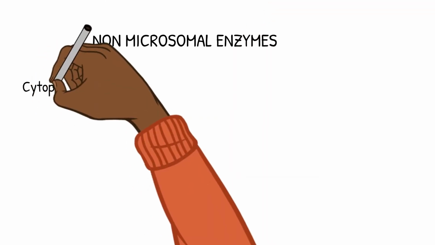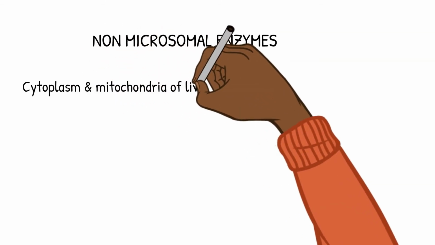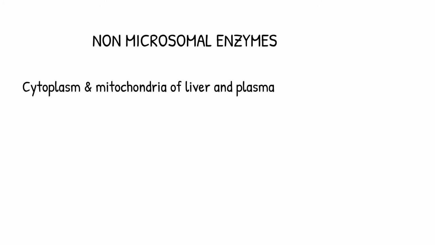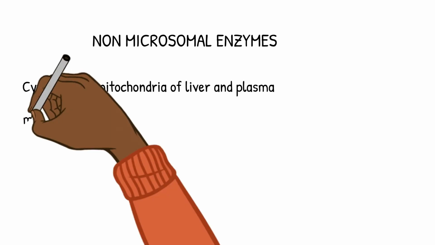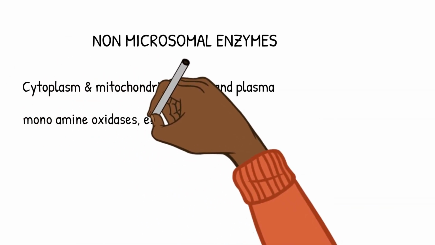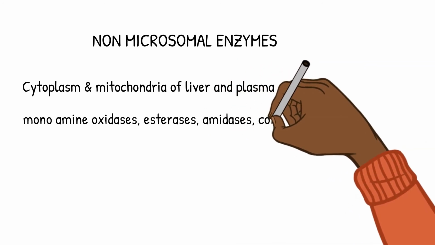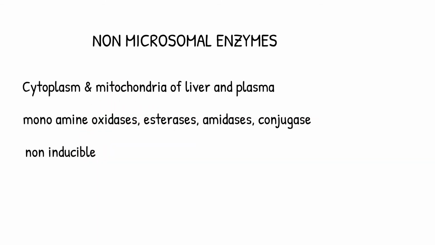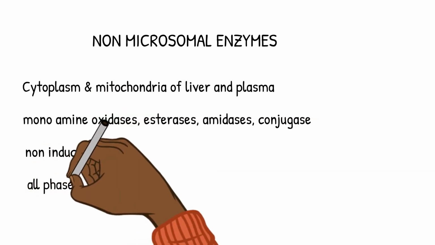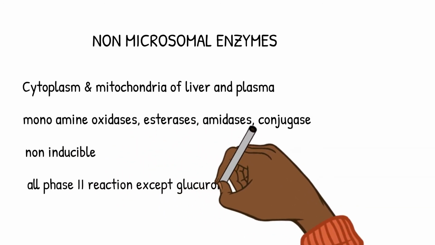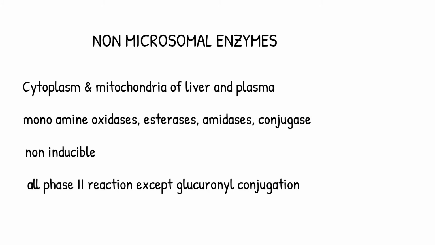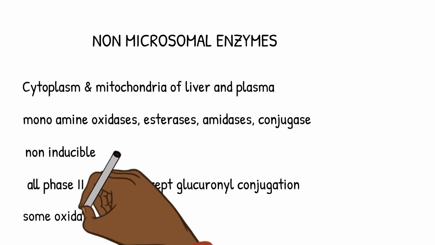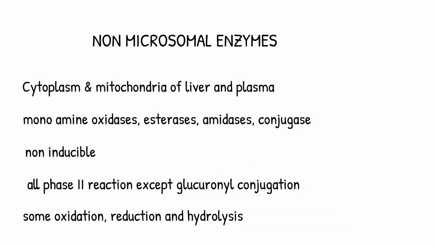Now moving on to the non-microsomal enzymes. These enzymes are basically located in the cytoplasm and mitochondria of liver and plasma, unlike the microsomal enzymes which were located in the smooth endoplasmic reticulum. These enzymes include monoamine oxidases, esterases, amidases, and conjugases. These enzymes are non-inducible and they mainly catalyze phase 2 reactions except for glucuronyl conjugation. They also catalyze some oxidation, reduction, and hydrolysis reactions.